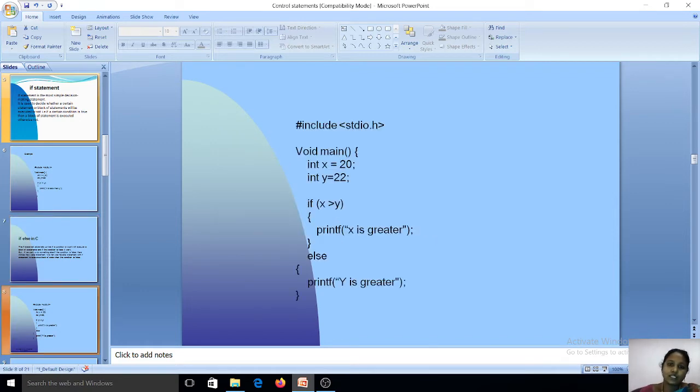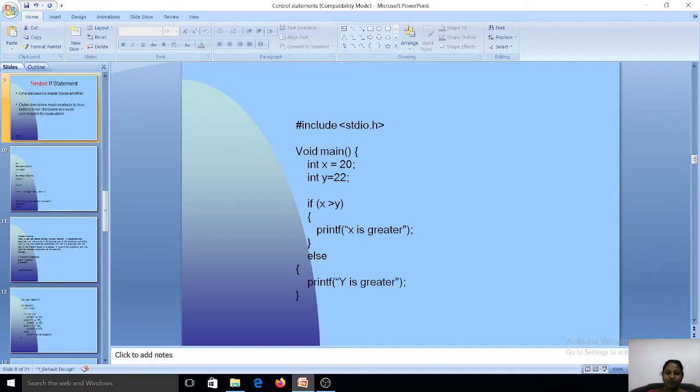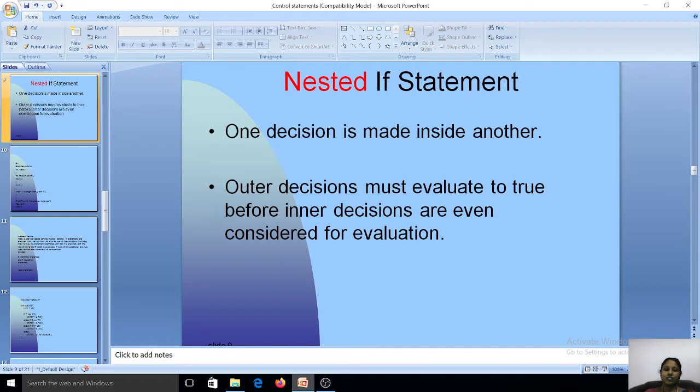We will see one simple example for if else statement. Here I have declared x equal to 20 and y equal to 22. We are going to check a condition x greater than y. Okay, here x value is 20 and y value is 22. Our condition is false, so it is going to print the value in else block. Here the value to print is y is greater, so the output of the program is y is greater. I hope you all understand. If it is true, the true block statement will be executed, and if it is false, the false block statement will be executed.